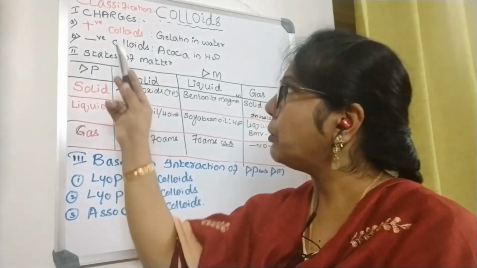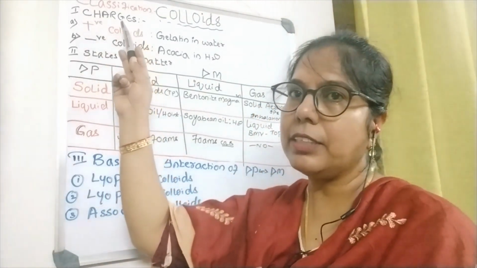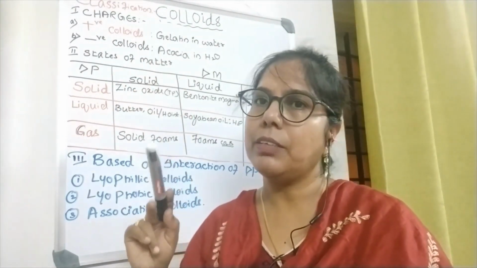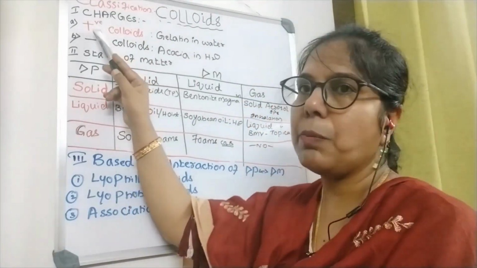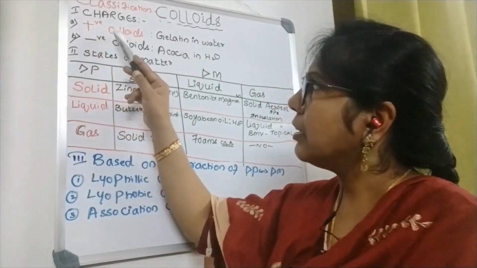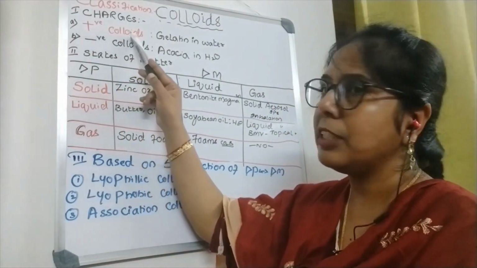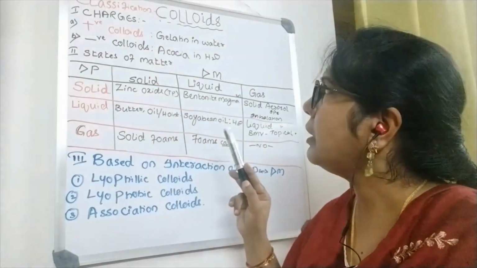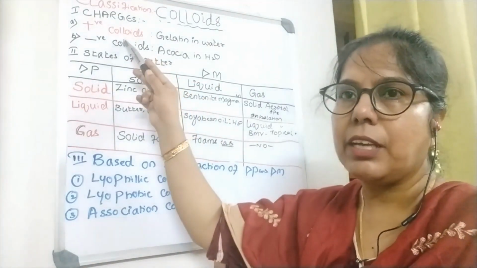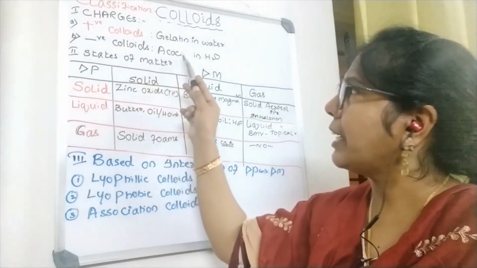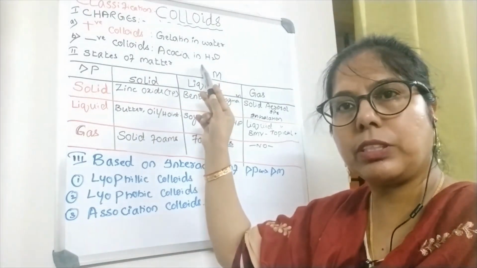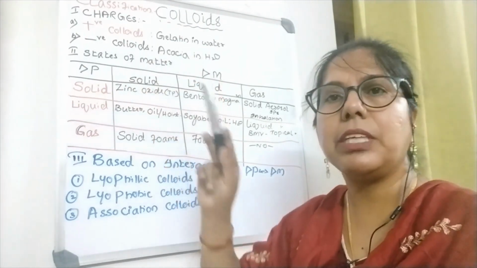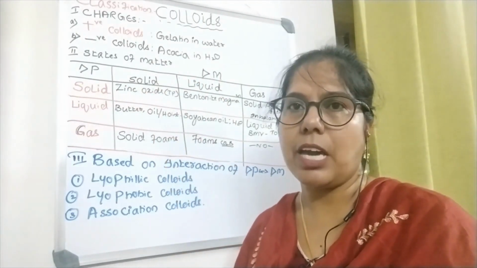The first, as I have told, is based on the charges on the dispersed particle. If the dispersed particle present in the colloid has a positive charge, then the colloid is called a positively charged colloid. Gelatin in water is the example for positively charged colloids. Whereas for negatively charged colloids, acacia in water, starch in water, pectin in water can be the examples. It means the dispersed particle contains the charge on it.